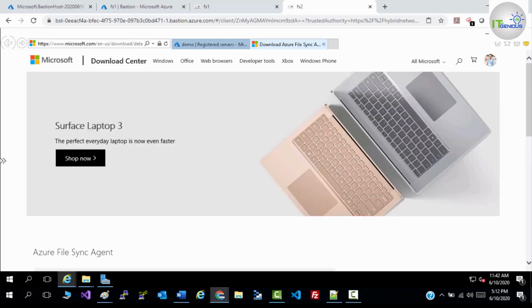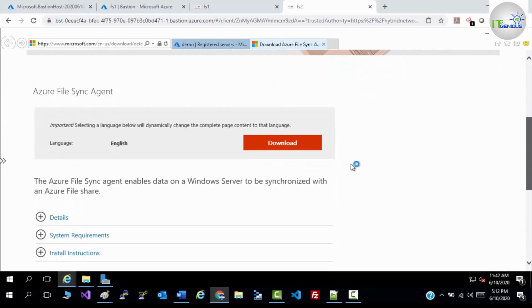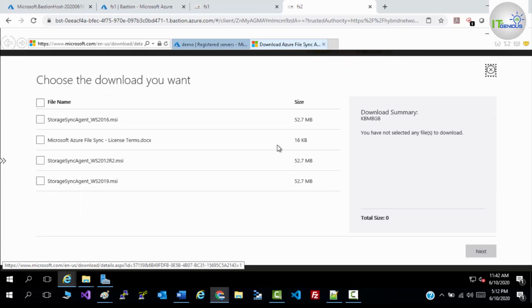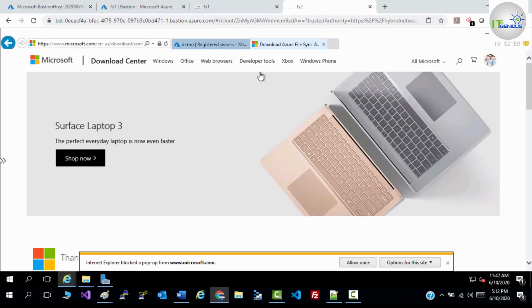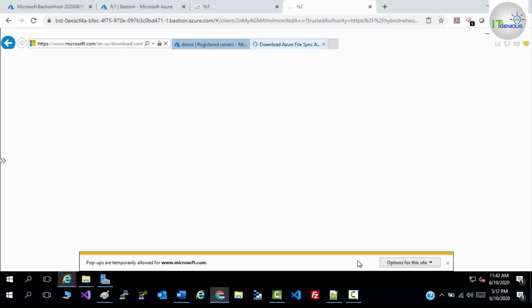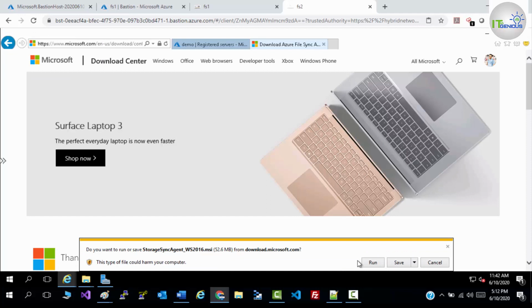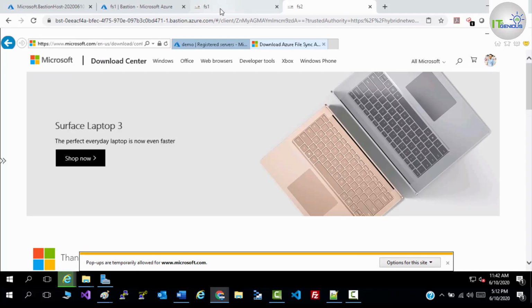So click on download, select your operating system, next, allow once, save. So on file server 1, I'm going to run this agent.